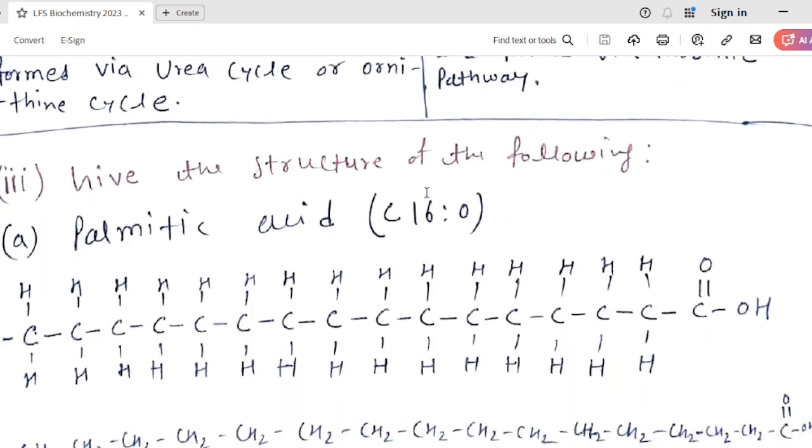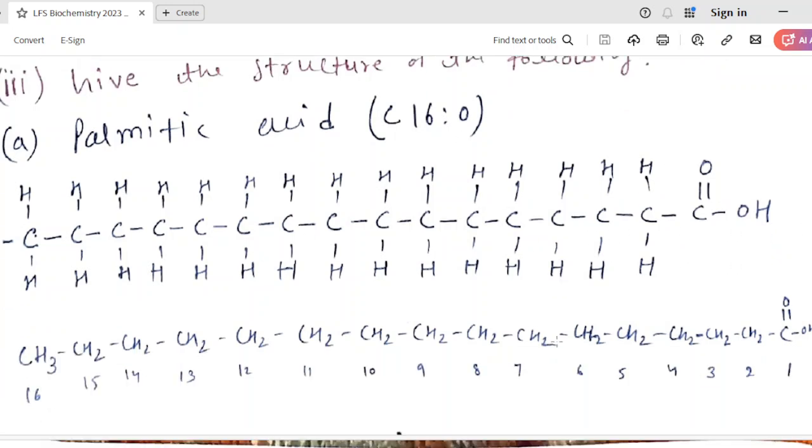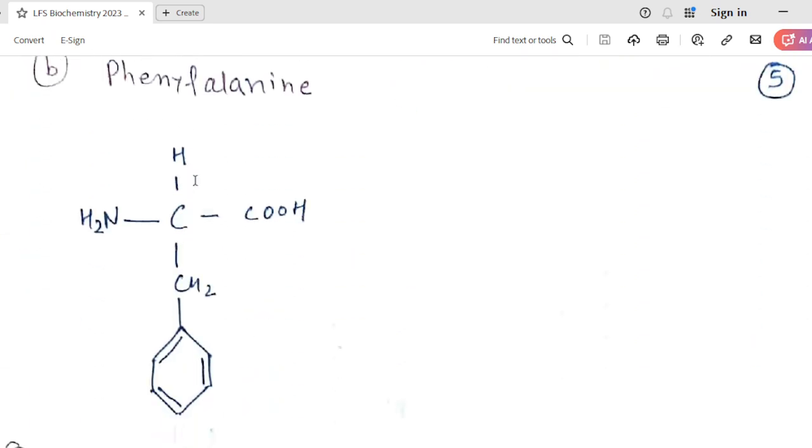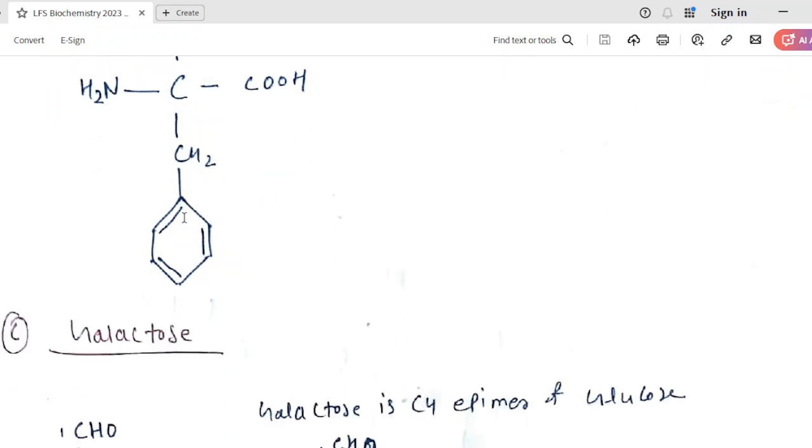Now come to giving the structure of the following. Palmitic acid, C16:0, means a 16-carbon chain length. At one end there is a carboxylic acid, so you can say this is palmitic acid. Simple structure. Phenylalanine: basically carbon, hydrogen, carboxylic group, amino group, and then add a side chain CH2 with a benzene ring, that becomes phenylalanine. It is an aromatic amino acid.